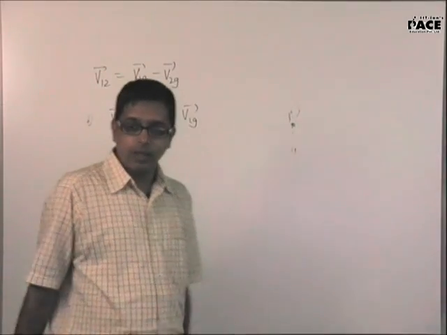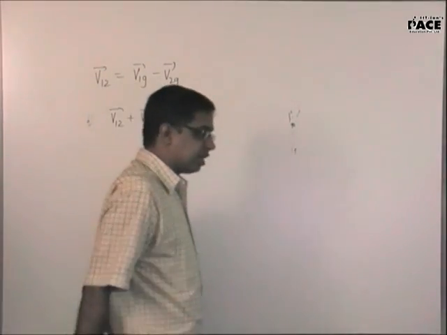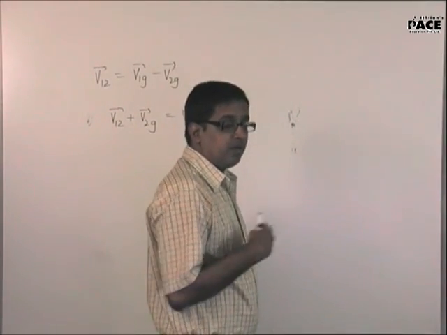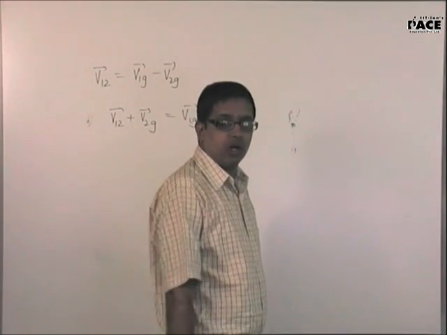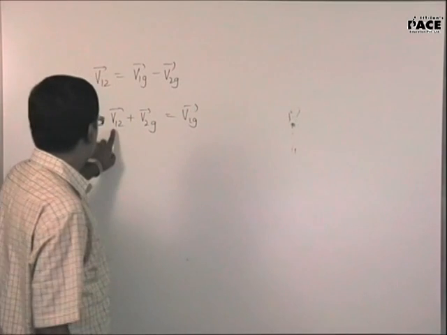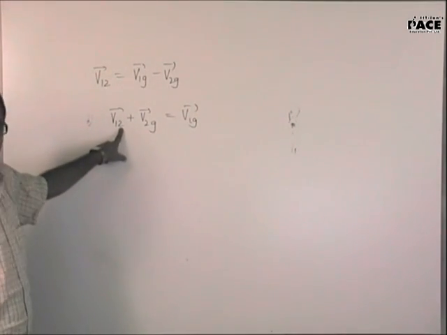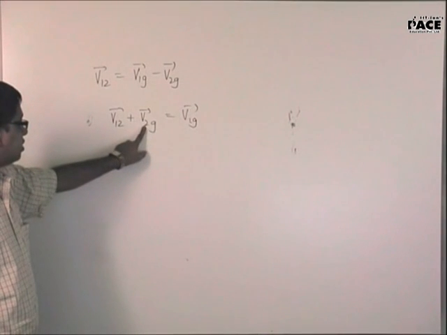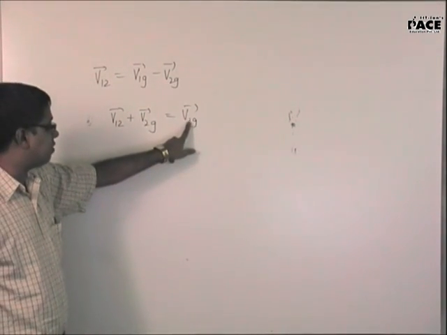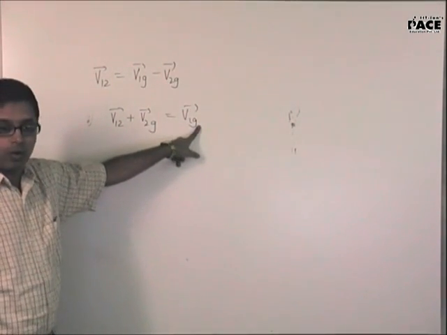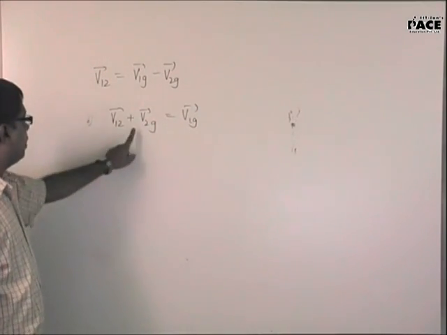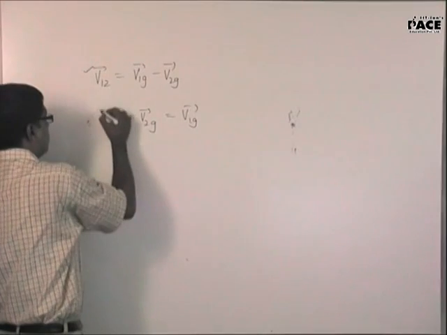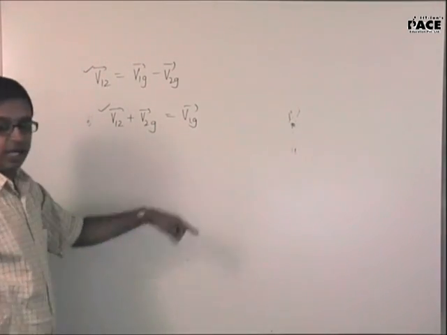Exactly the same way, my velocity with respect to the platform plus the velocity of the platform with respect to the ground. Suppose I am moving with 2 meters per second and the platform is also moving in the same direction with 2 meters per second. My velocity with respect to the ground will become 4. Yes. So 1 is me here. Velocity of mine with respect to the platform plus velocity of the platform with respect to the ground, you will get velocity with respect to ground. So this is what you have written here. You have taken this towards the right hand side and you have written this. Whatever is the definition of relative velocity comes from here.